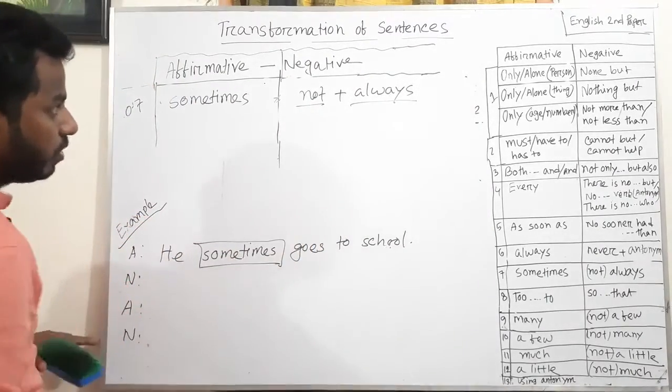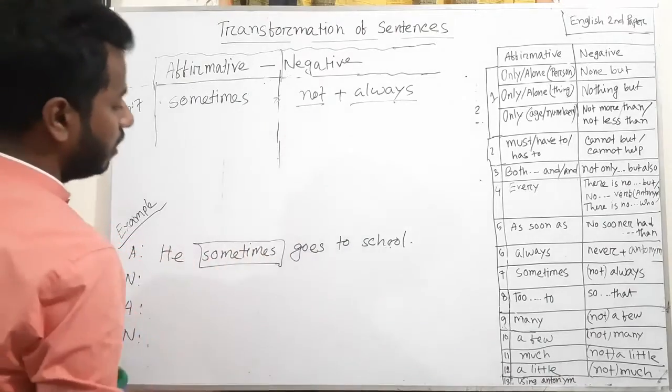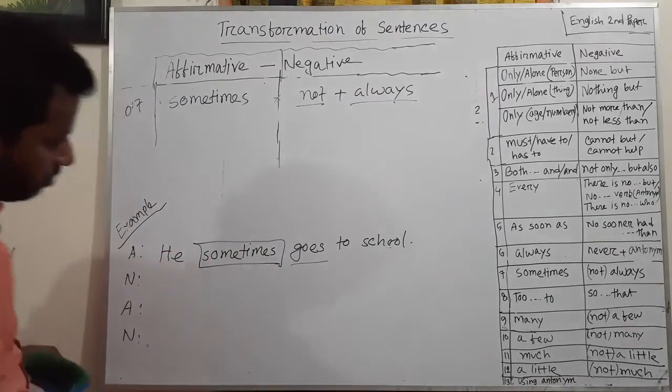So where should we use not? Not will be used after auxiliary verb, but in this sentence there is no auxiliary verb. In affirmative sentence, if there is no auxiliary verb and if we want to make it a negative sentence using not, then you have to use auxiliary verb do, does or did according to tense. So here is the present indefinite tense, and subject is third person singular number. For this reason there will be auxiliary verb does.